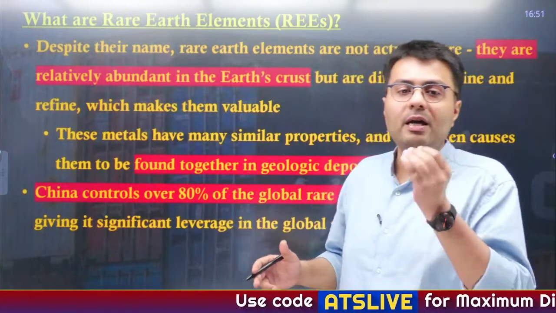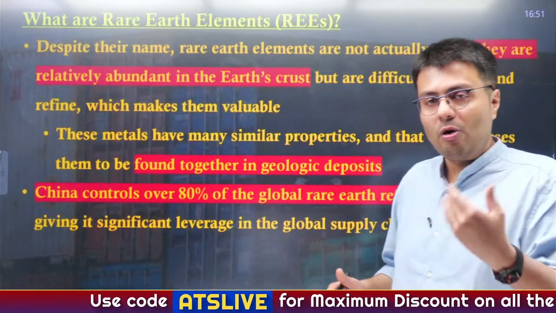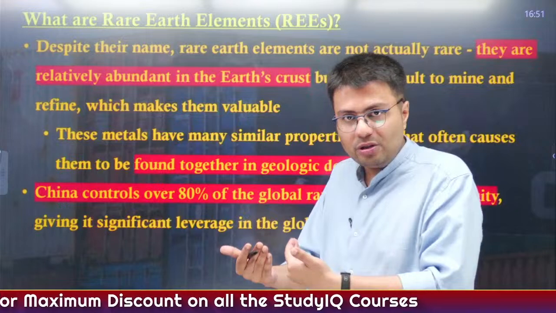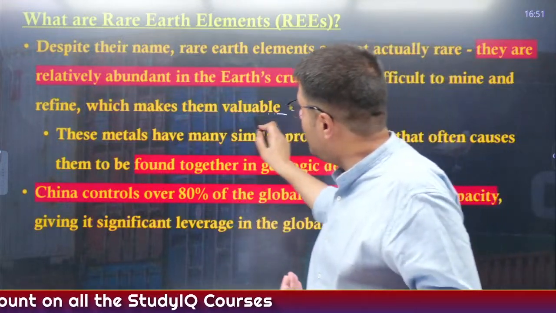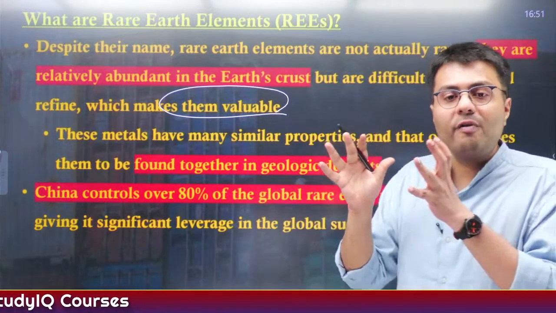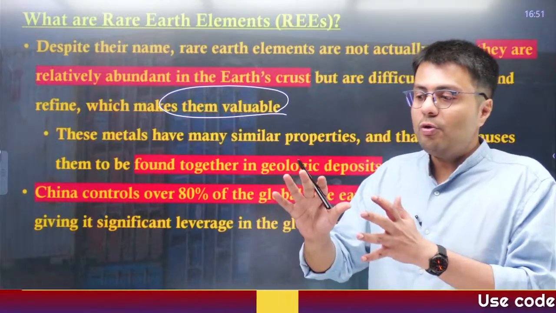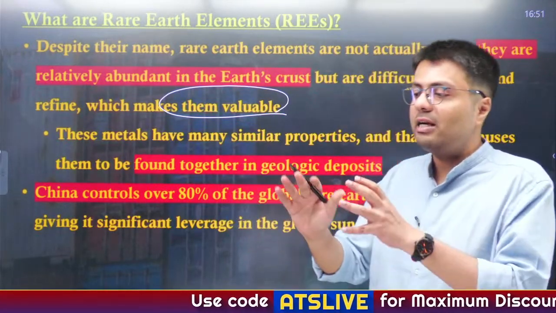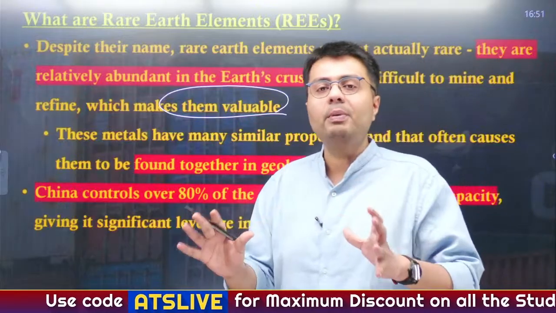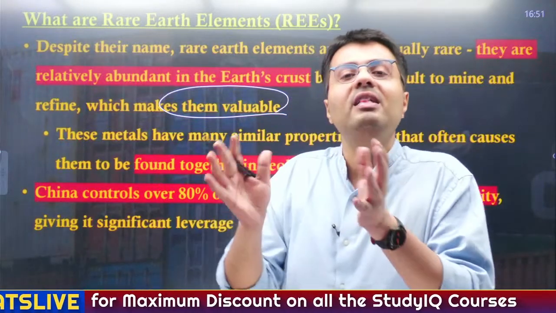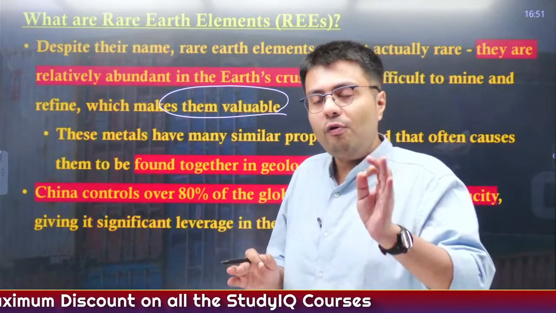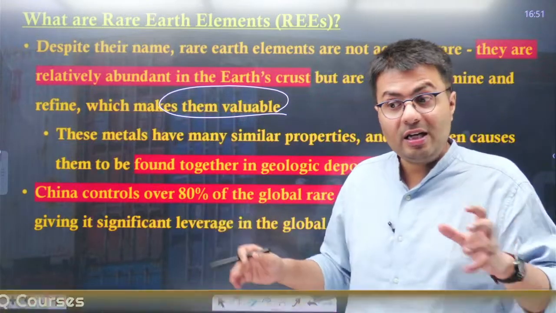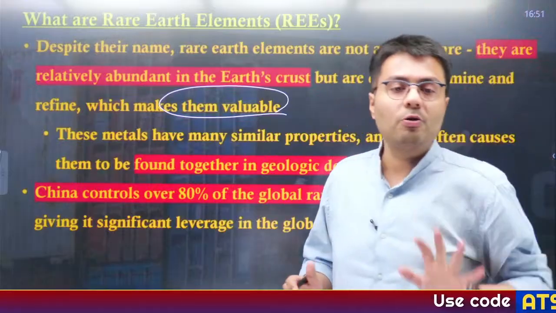Why are they rare? Because they occur, as I said already, in oxides, and you need significant chemical processes to refine them. Only after that does it become a valuable affair. Refining includes the use of a lot of chemicals and a lot of expertise. That is why not every country or company has the ability to refine these elements properly. So the refinement of these rare earth elements, which are available in most countries, is concentrated only in China.